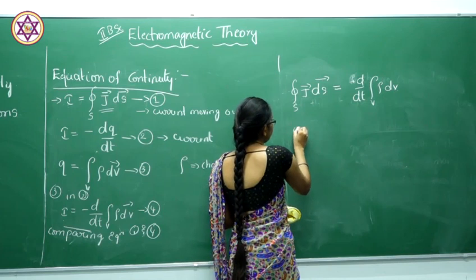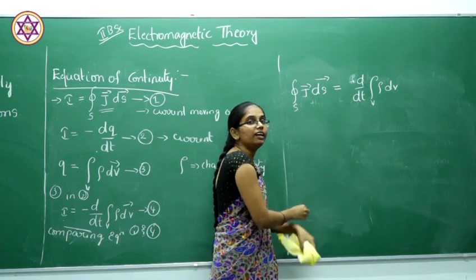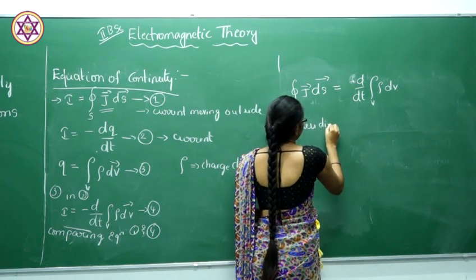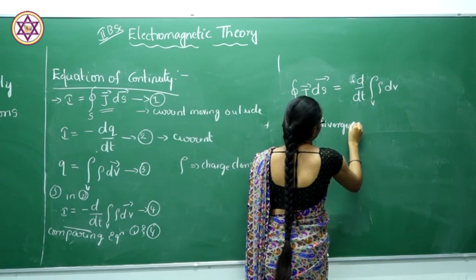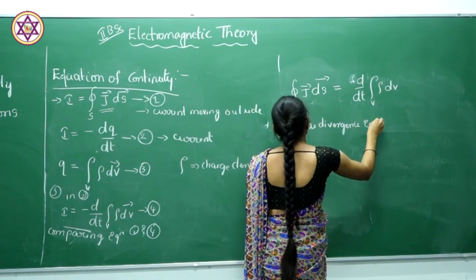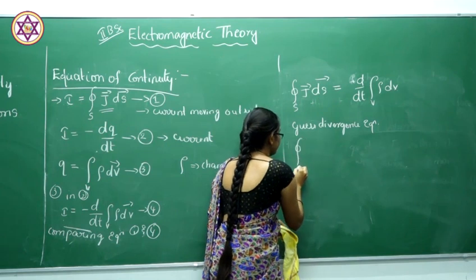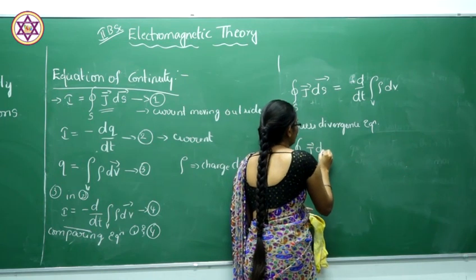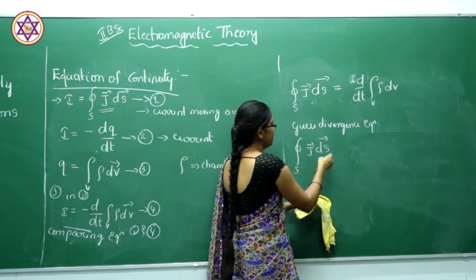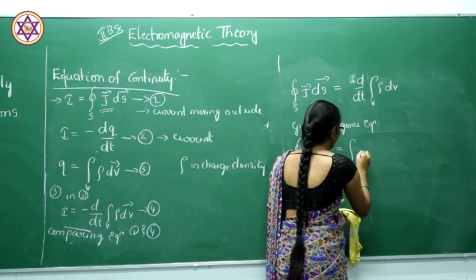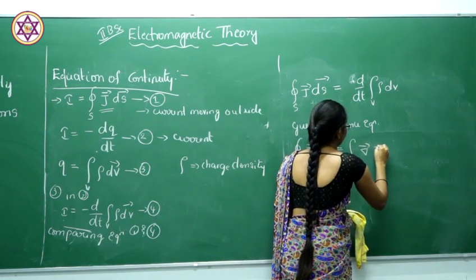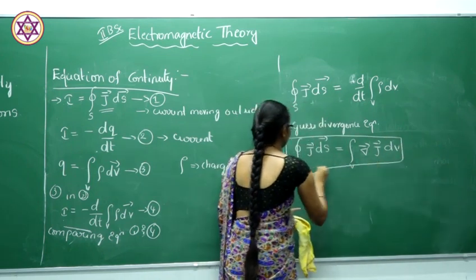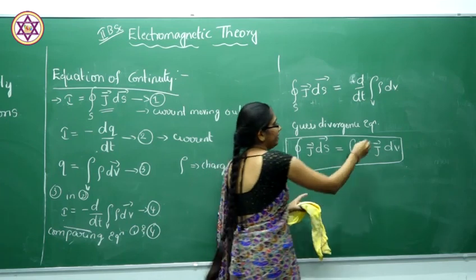Now let us consider the Gauss divergence equation. The Gauss divergence theorem gives the relationship between the surface and the volume integral. The surface integral of J dS will be equal to the volume integral of divergence of J dV.